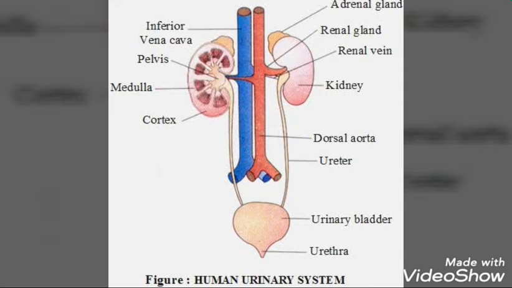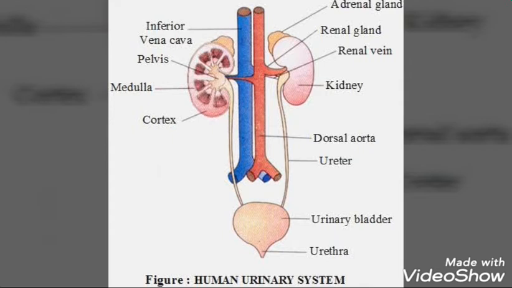Internally, a kidney is made of numerous microscopic excretory units called nephrons. The function of kidney is filtration of blood to excrete the waste products of metabolism. The kidney filters about 190 liters of blood to produce around 2 liters of urine daily.